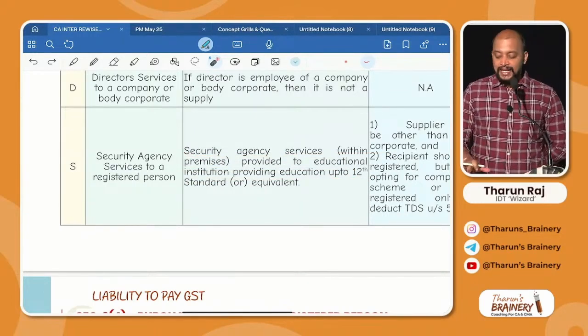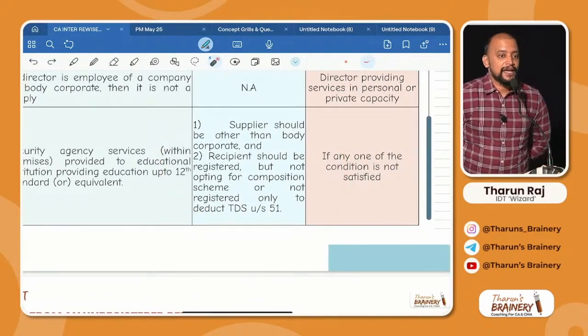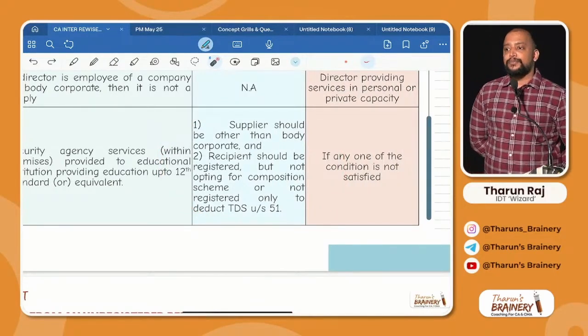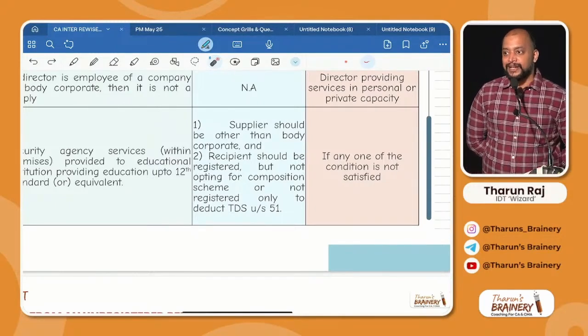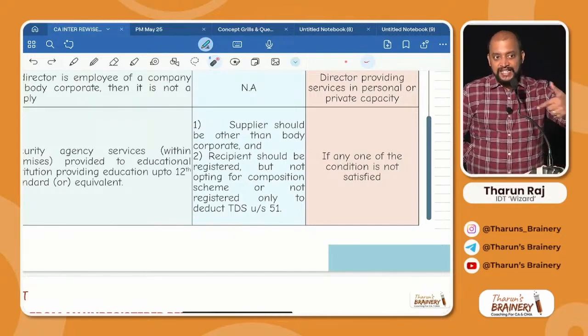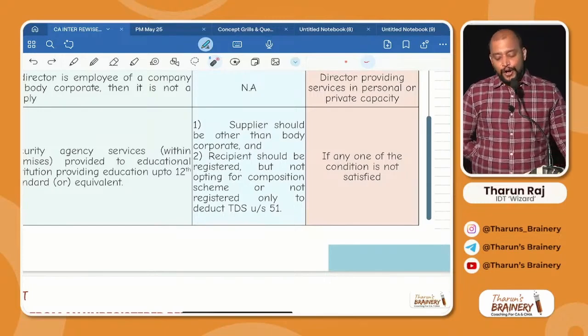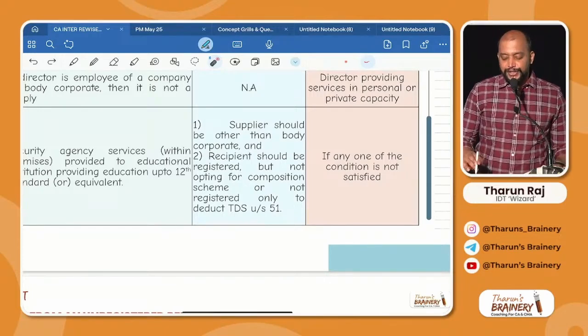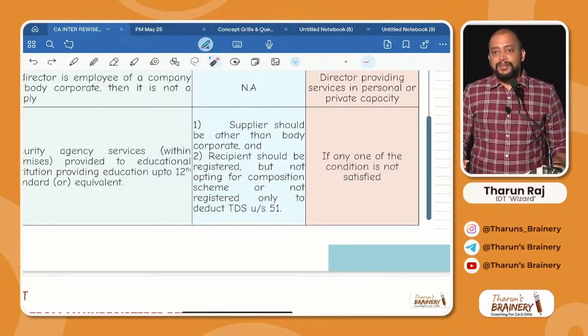Got it? Next, two conditions for RCM. What are the two conditions for RCM? Supplier should be other than body corporate. In another place also it is there. Where? Renting of motor vehicle. Supplier should be other than body corporate and recipient should be registered, not body corporate. Changed. Recipient should be registered but not opting for composition scheme and not registered only to deduct TDS. Then in that case it will be RCM.